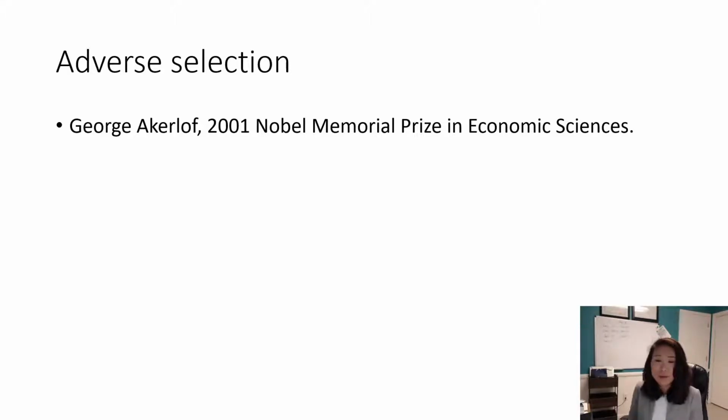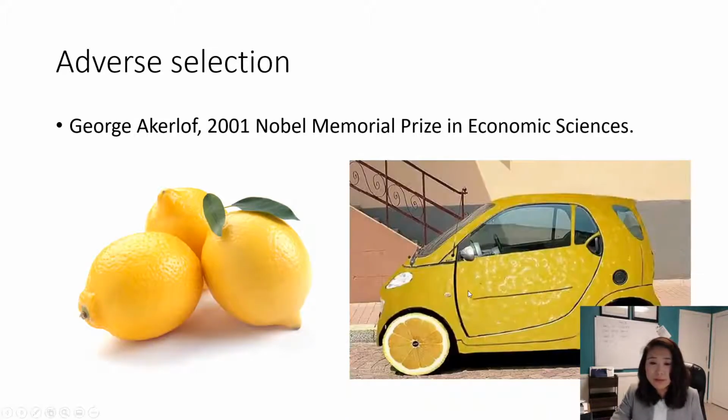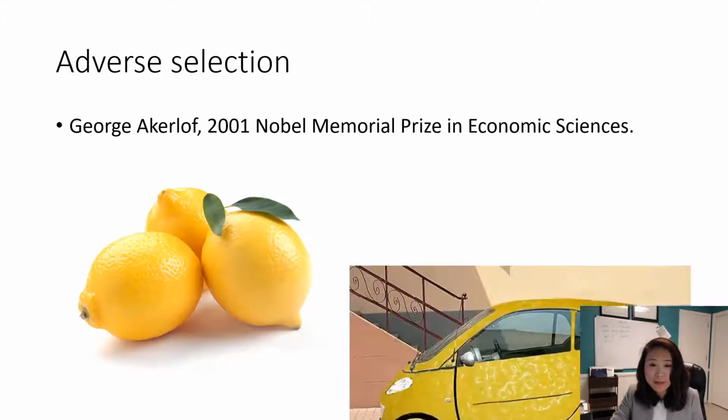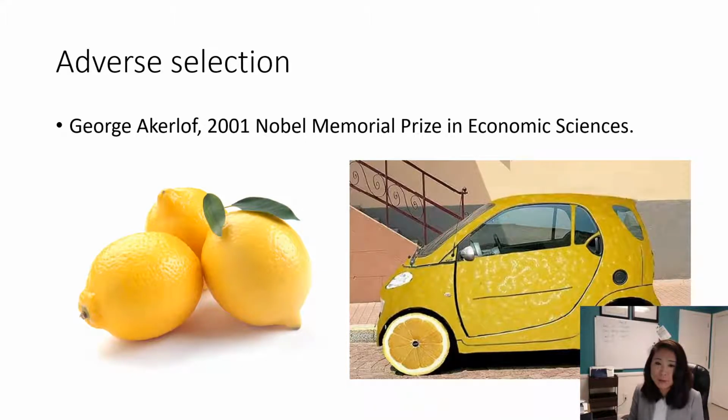So let's talk about what kind of theory he invented. The theory is called the lemon theory. What are you going to say? What is it related to lemon? If you know about the secondhand car market, you should have heard about lemon and peach. If the secondhand car is great, no problem and in perfect shape, and the previous owner loved it to death and just wants to switch to a better car and sells it, that car with good quality is called a peach. It tastes sweet and looks pretty.